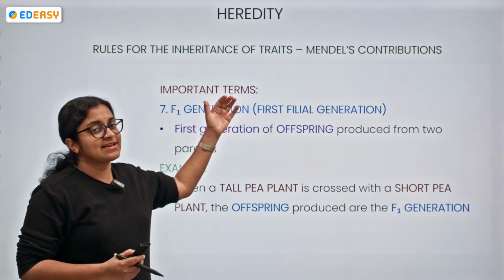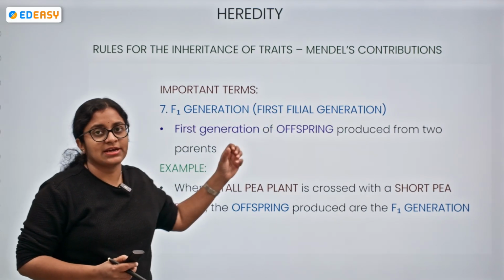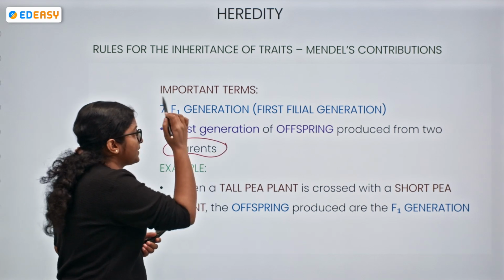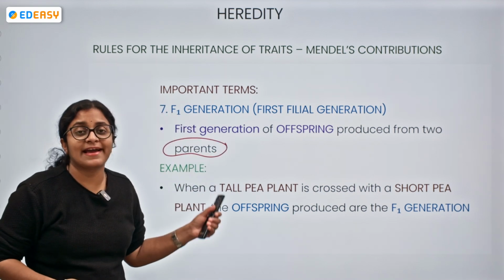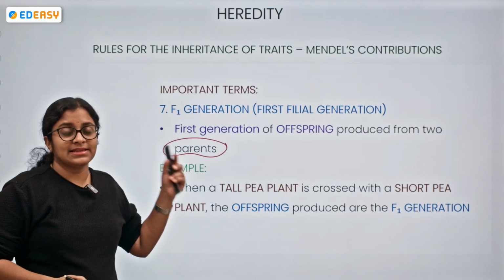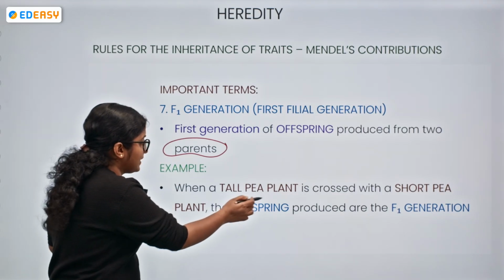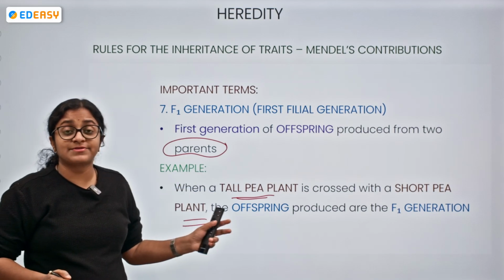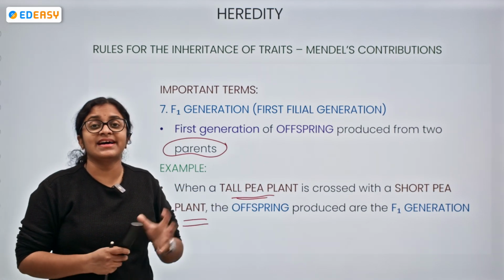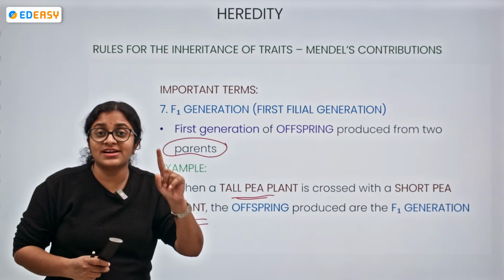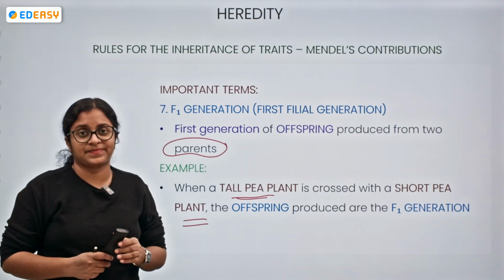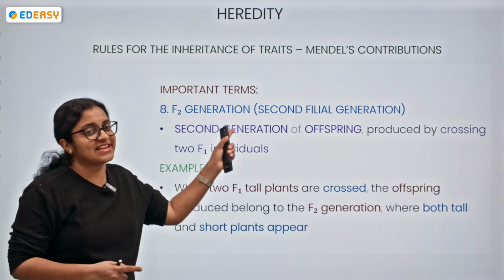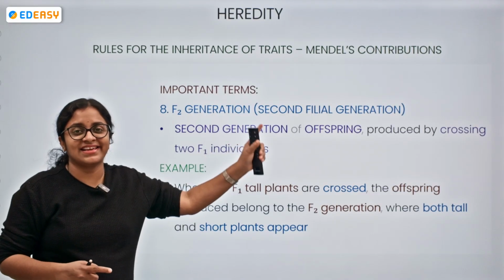F1 generation means first filial generation. The first generation of offspring produced from the two parents is the F1 generation. Let's take the example of a tall pea plant being crossed with a short pea plant. The offspring produced is the F1 generation, meaning the first generation of the offspring. Now we have one more generation. What is that?